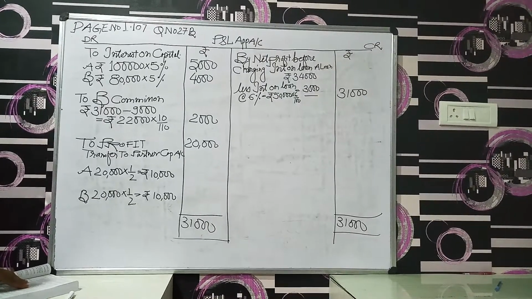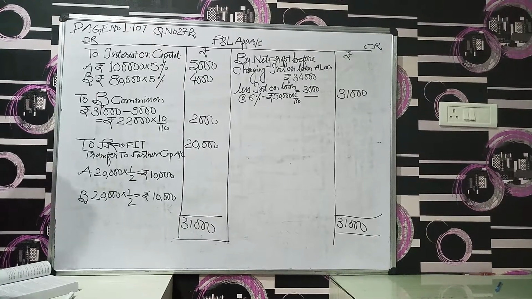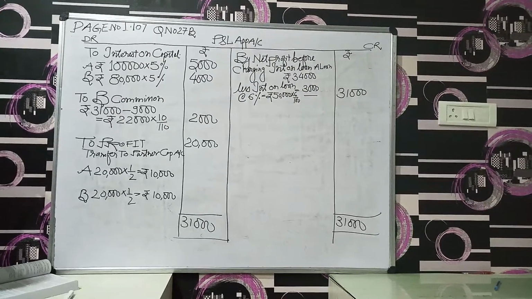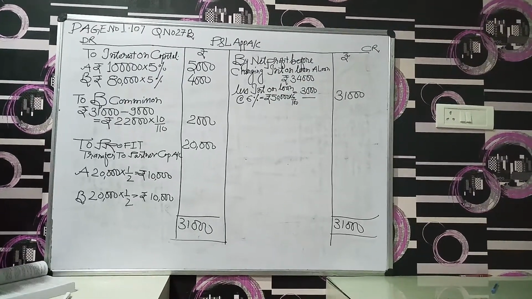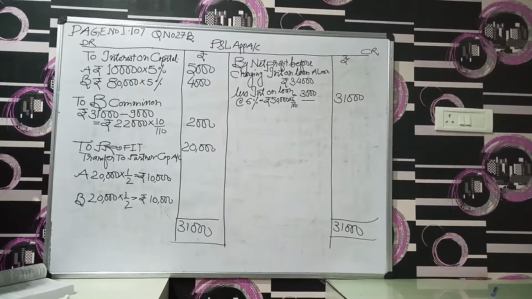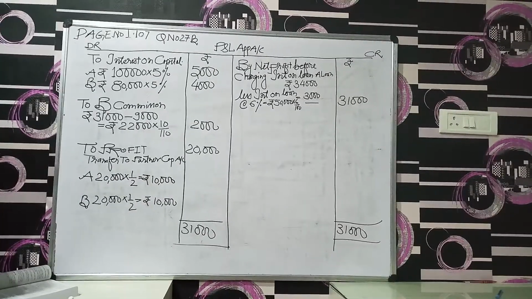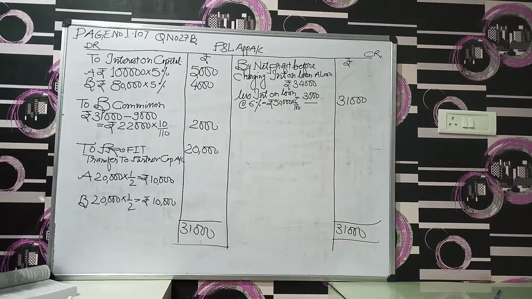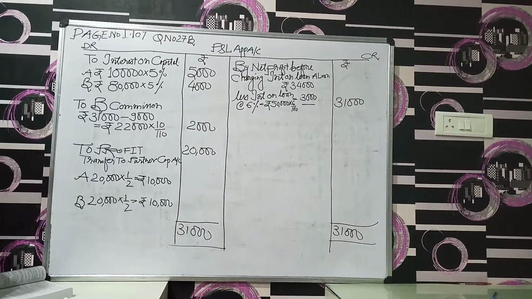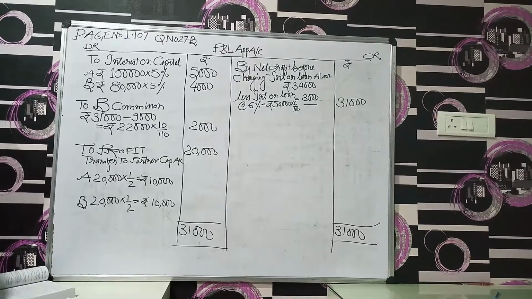A and B are partners in a firm. They have a capital of rupees 1,80,000. It is given that according to the partnership deed, the partners are entitled to interest on capital at the rate of 5% per annum. A has advanced, meaning A gave a loan to the firm, of rupees 50,000, and B is entitled to get a commission of 10% on net distributable profit after charging commission. Net profit before charging interest on capital and commission is 34,000.